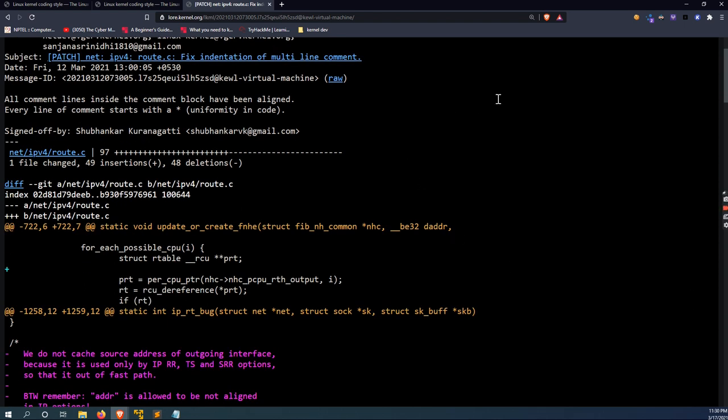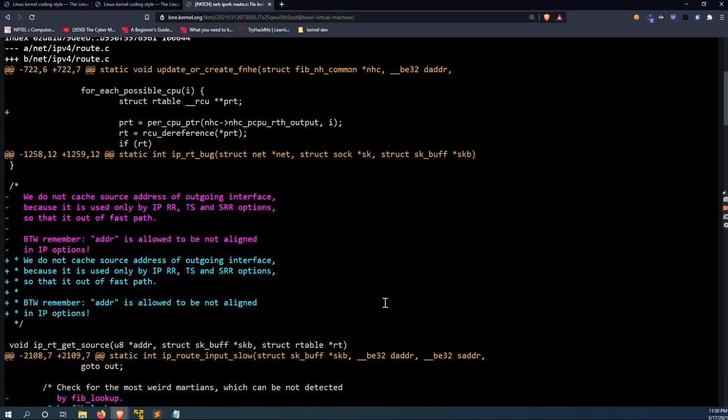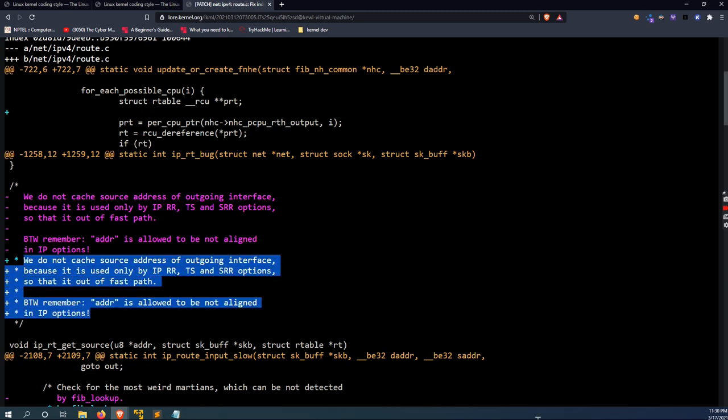This is basically the commit message, and this is the commit description. Here it says all comment lines inside the comment block have been aligned. Every line of a comment starts with a star. Now why have we done this? As we've seen previously, all lines inside the comment should start with a star. So this is what my patch is, and here you can see the minus indicates the lines that we have removed, and plus indicates the lines we have added instead of the erased lines. Inside the comment block, I've added a star as well as aligned them all one below the other.